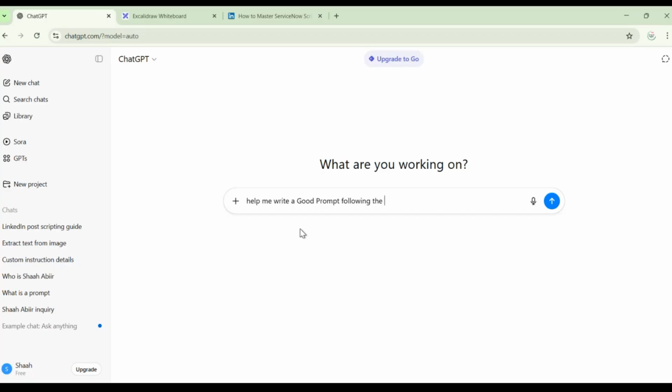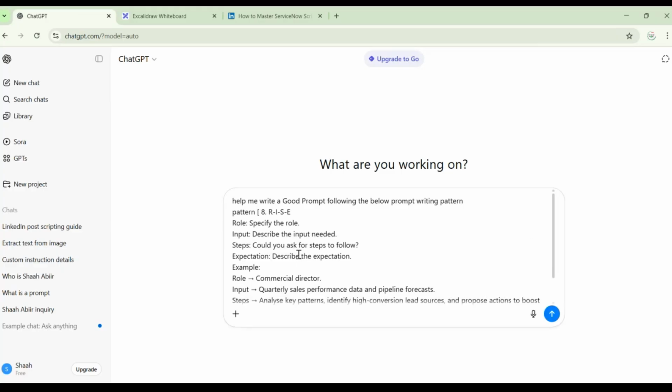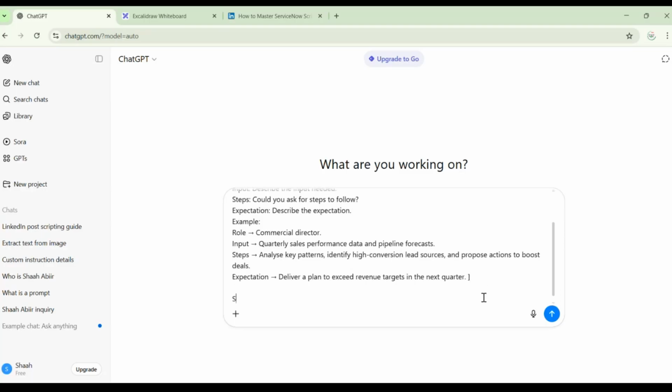following the below prompt writing pattern. And what is that pattern? This is the pattern. I will just write pattern. And what is this pattern? I will copy this pattern from here itself. Which one shall I copy? Let me copy the RISE one. This is the pattern. And I will close this square bracket, and here is the sample post.